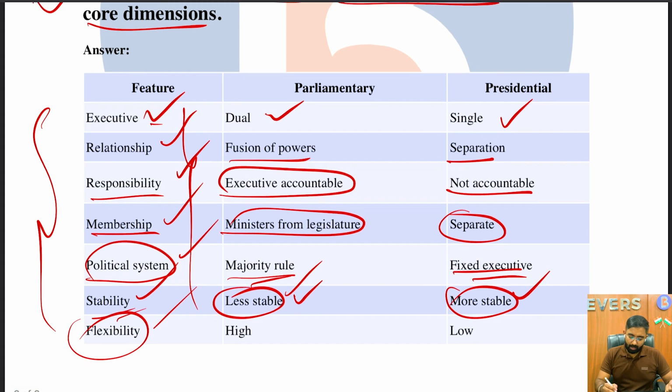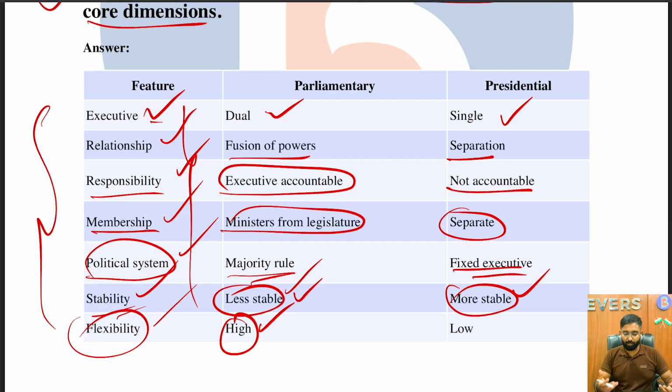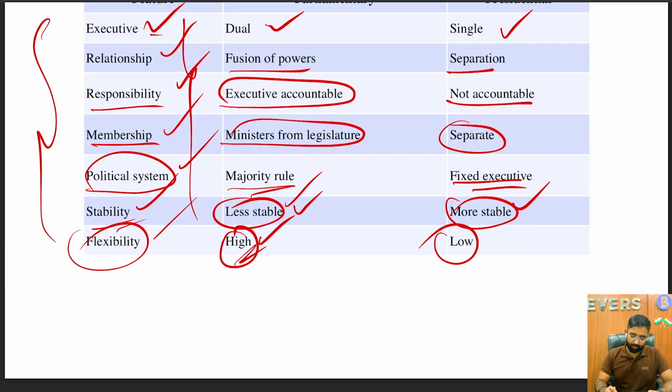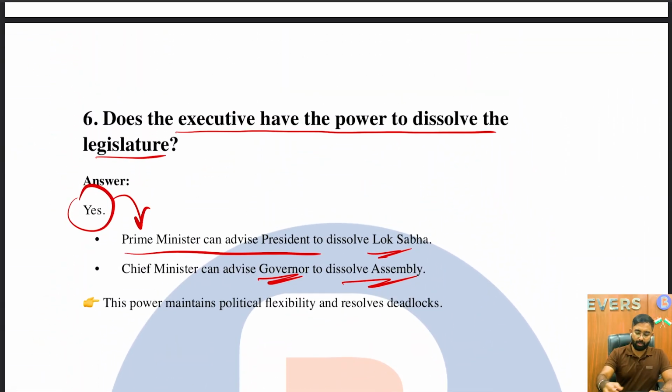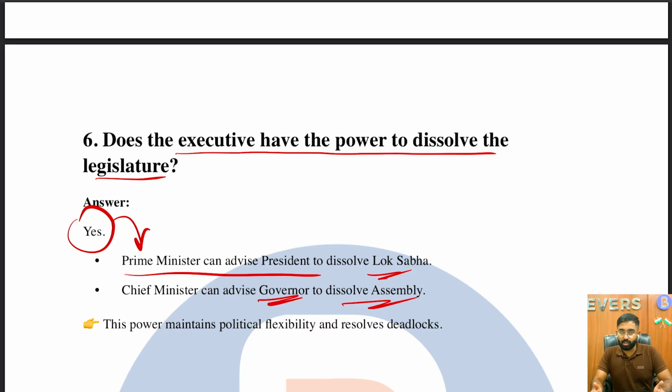Next, in terms of flexibility, we are following the parliamentary system, and there's very huge flexibility in how it is functioning. However, it is very low in the presidential system. Those are some of the important 10 questions which will cover your entire parliamentary versus presidential system of government. Very important for the examination. Please do pay attention to this particular chapter and also all the chapters relating to the parliamentary system. We will cover all of them within the 10 questions limit in the upcoming series.